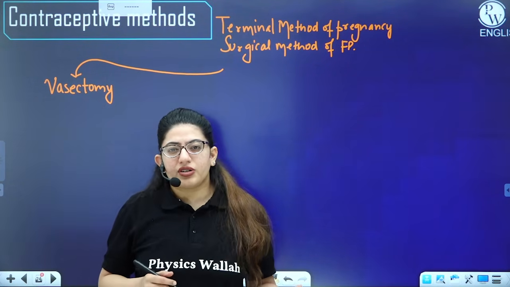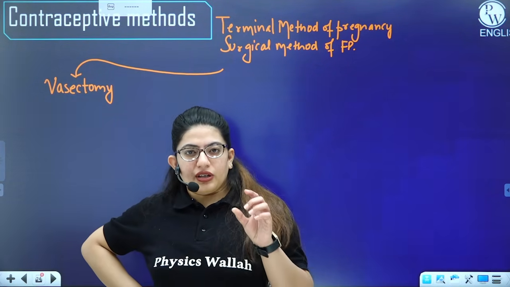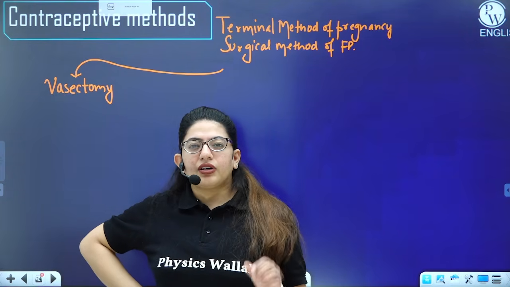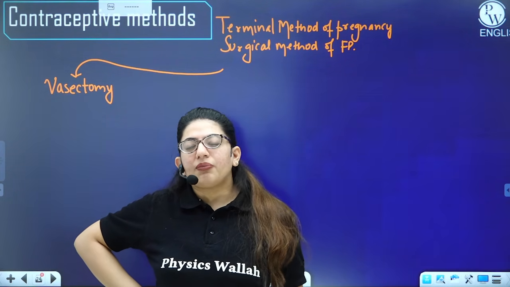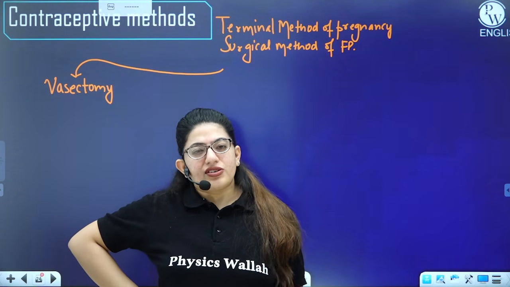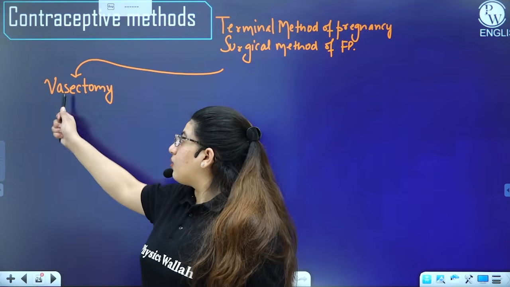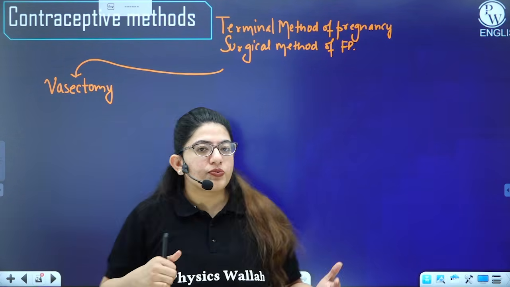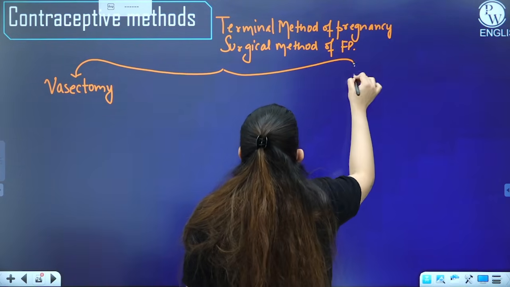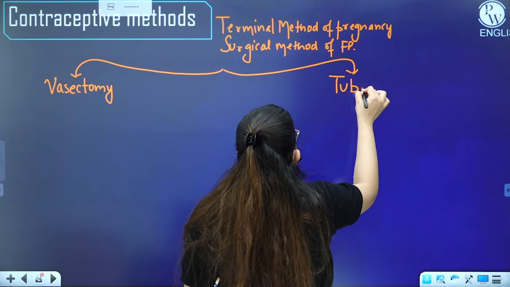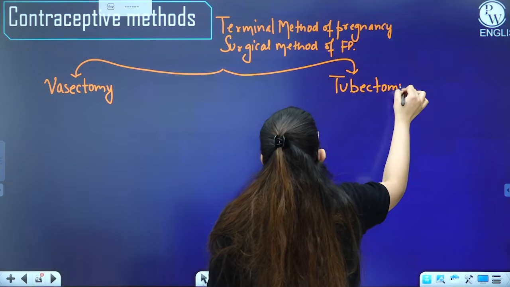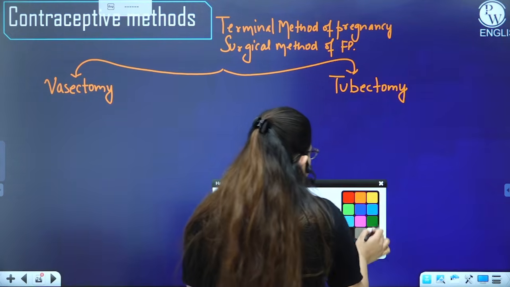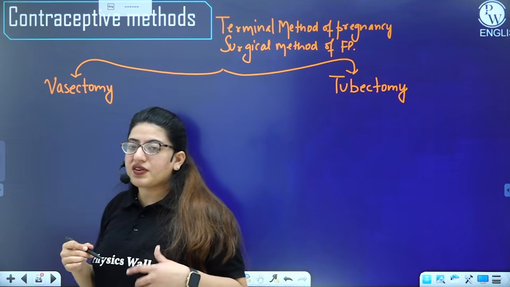And how do you use it? Before ectomy, the first word you use is the organ that you're removing. For example, in vasectomy, the vas deferens are removed. If I say I'm removing the fallopian tubes, the term will be tubectomy. So here, vasectomy, as I've told you, the vas deferens are removed.